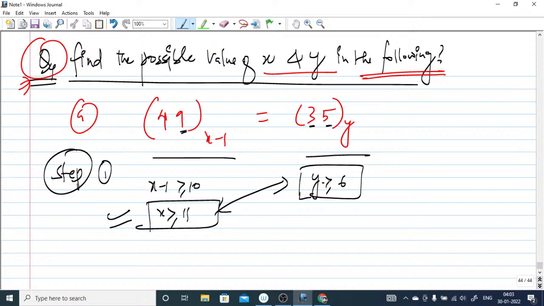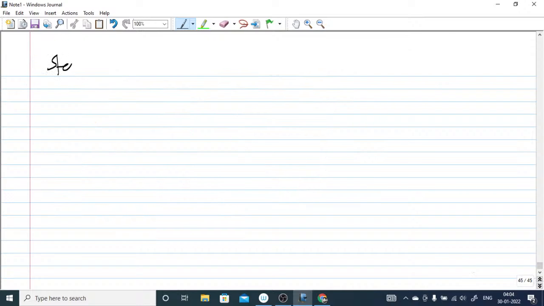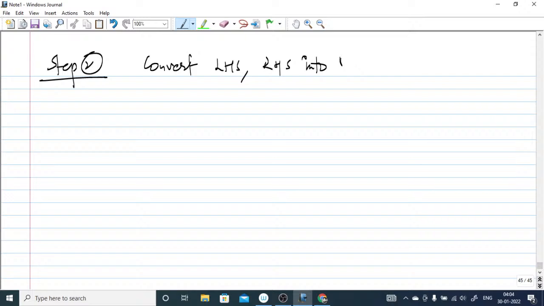Now you have to go for step number 2. Step number 2 is to convert LHS and RHS into decimal.